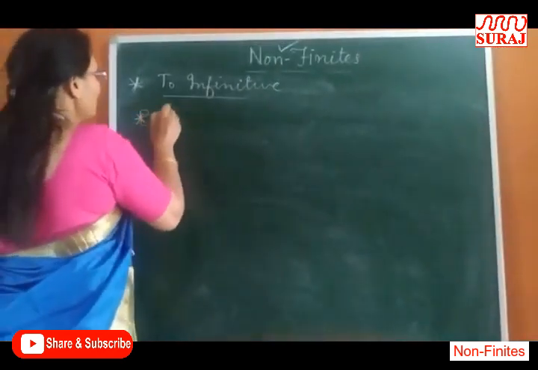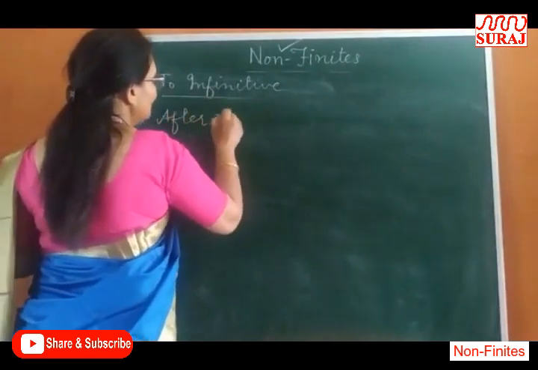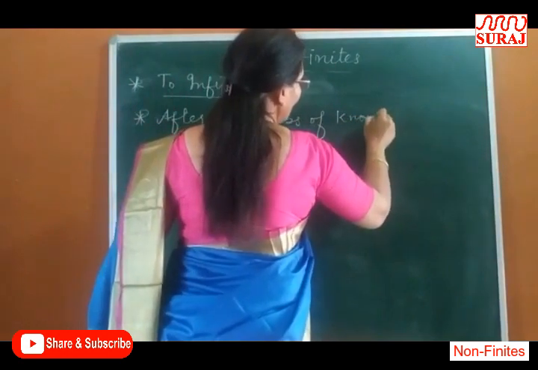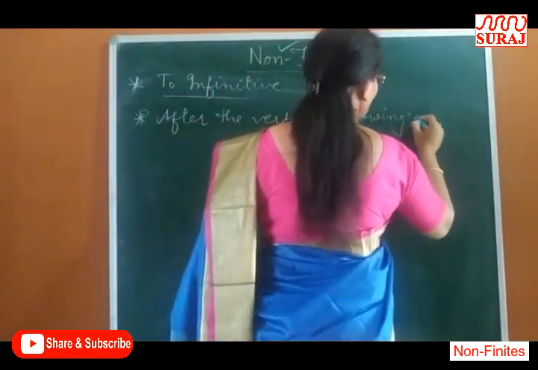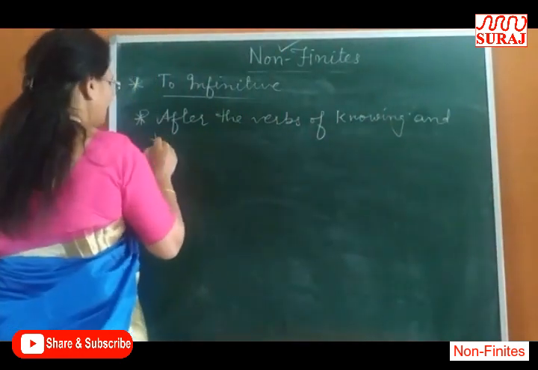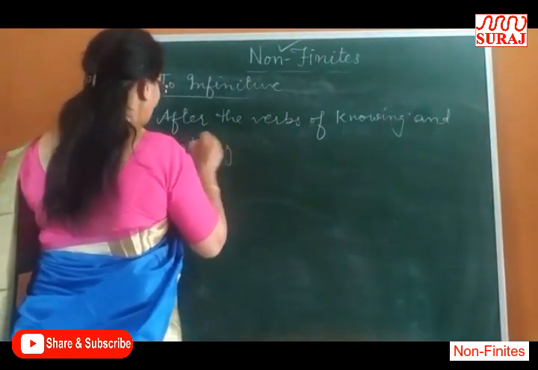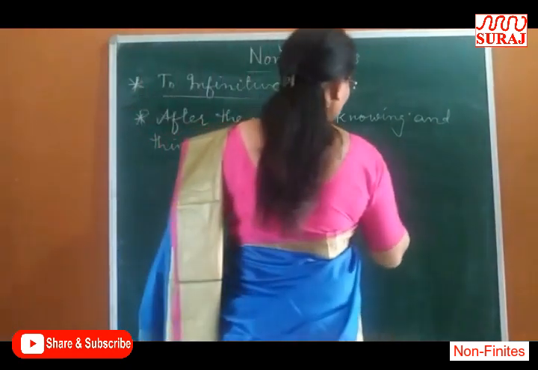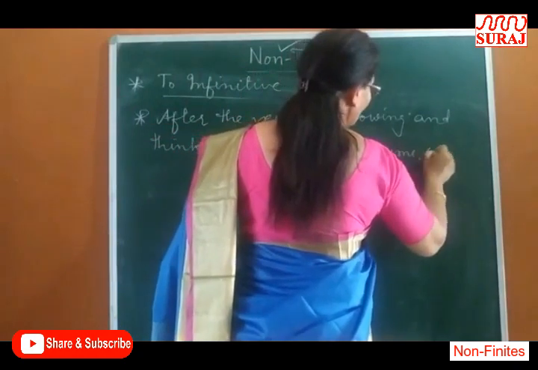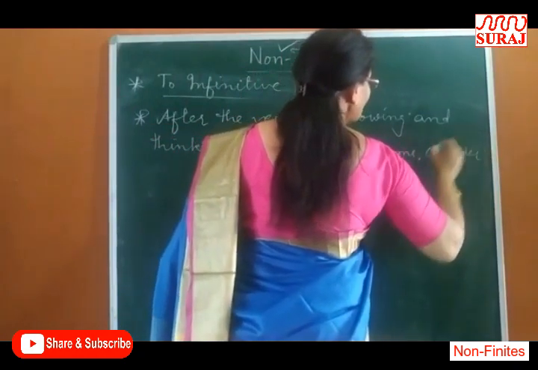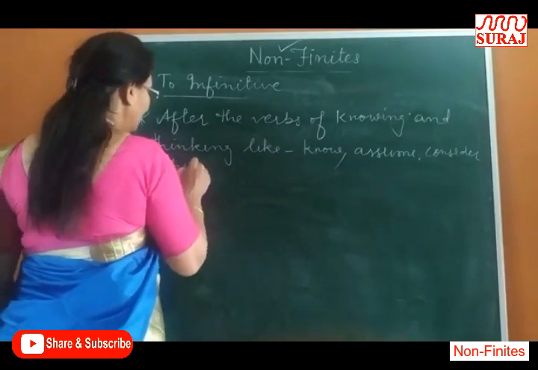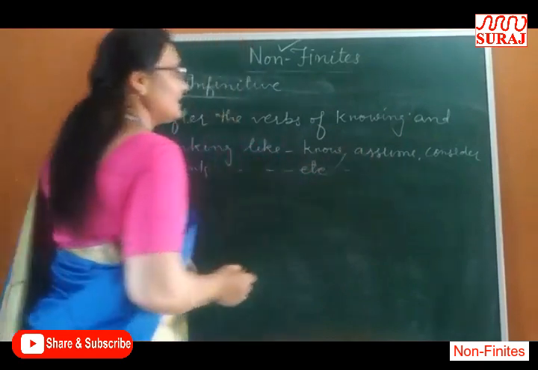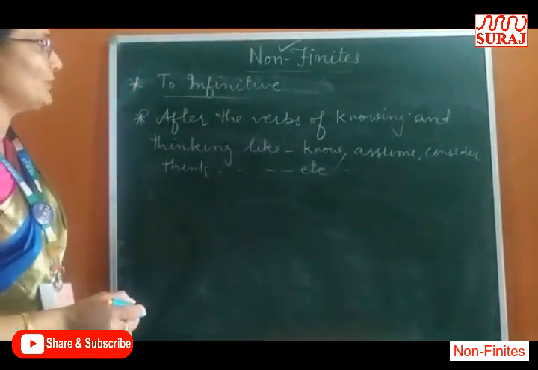Next, after the verbs of knowing and thinking, like know, assume, consider, think, etc. These are the verbs which always take to infinitive.